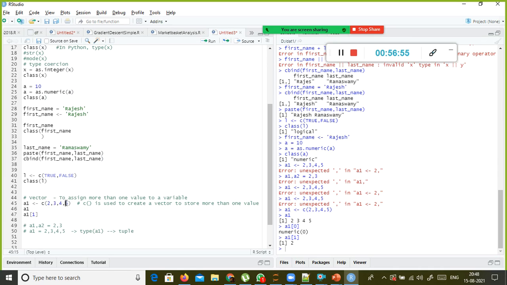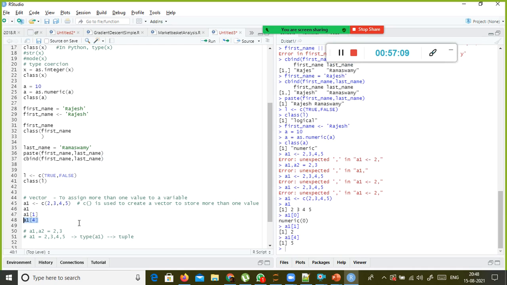If you want to access 5, you need to specify the index value as 4. So A1 of 4 is nothing but 5. So this is how you can access the values from the vector.